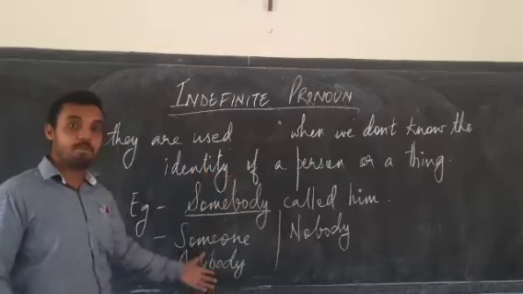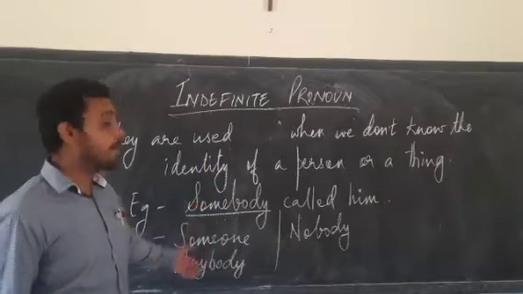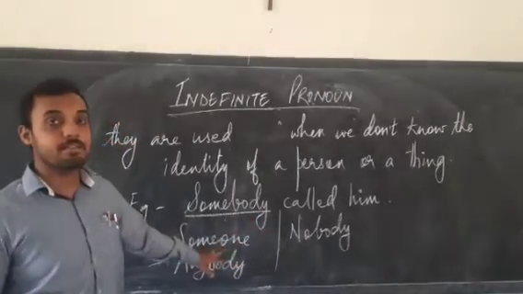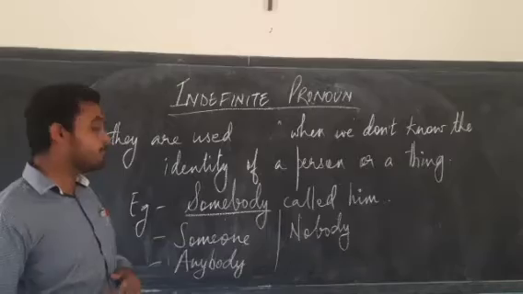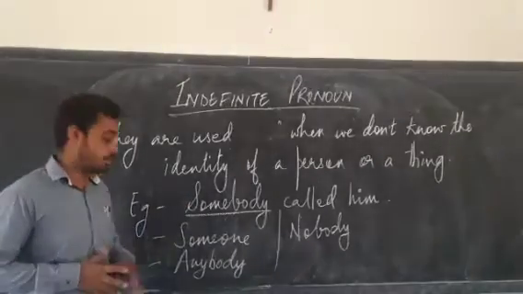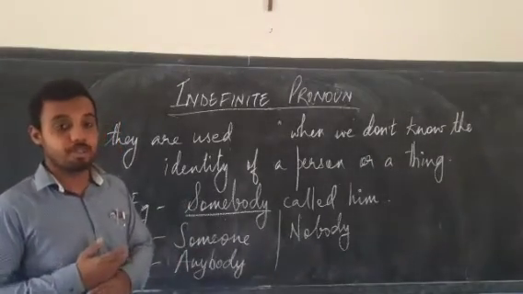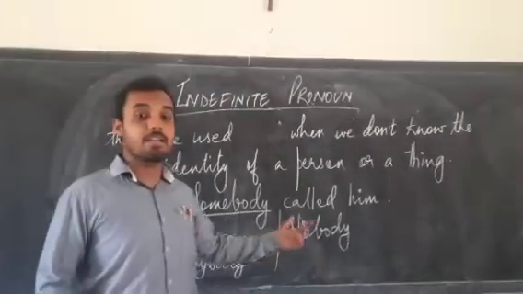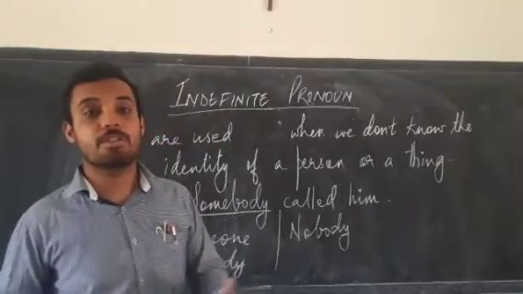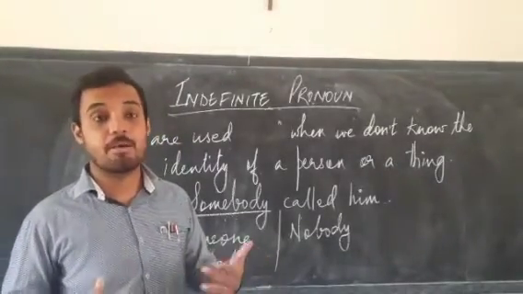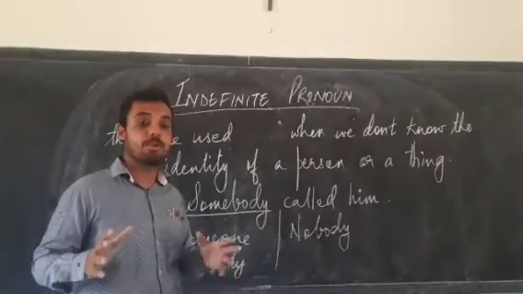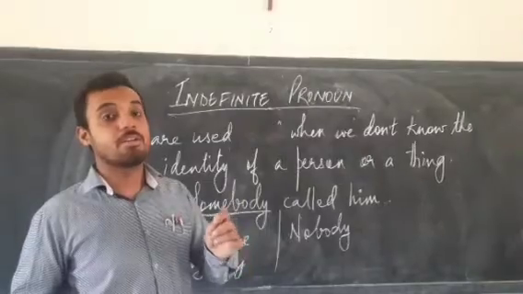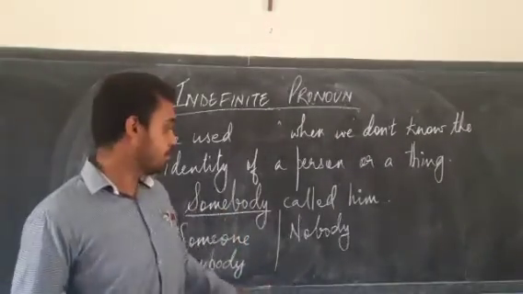Now somebody is one indefinite pronoun. There are other indefinite pronouns which are mentioned over here. That is someone, anybody, nobody. If we make sentences from these words, we will come to know that the identity is hidden. Someone called me yesterday. Now someone can be anyone. Anybody can come to the party. Now anybody, I am talking about any person. A person can be anyone, but the identity is hidden.